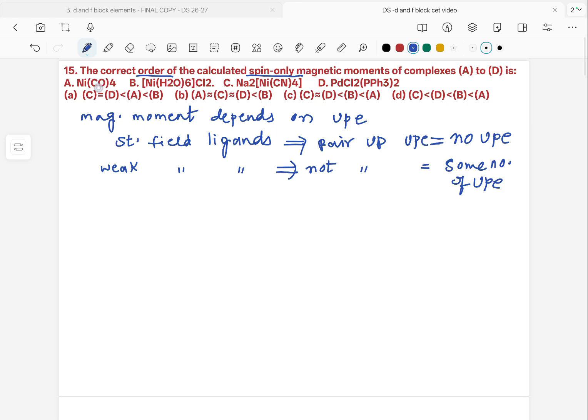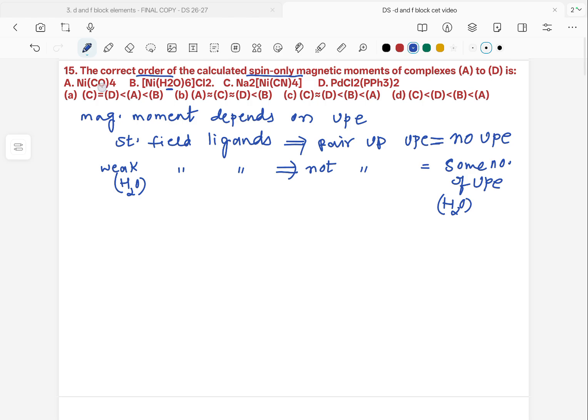When you look at the options given here, H2O is a weak field ligand. In the options given above, H2O is the weak field ligand, so this complex should have some number of unpaired electrons.